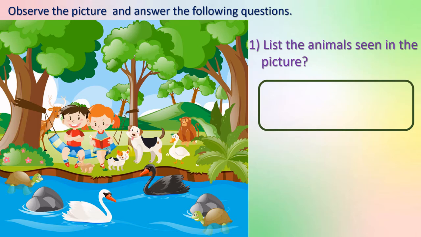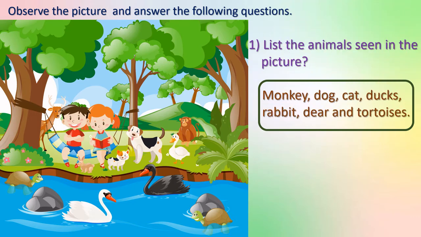Let us list. This is monkey, duck, dog, cat. Here can you see rabbit, deer, tortoise, one more tortoise, and these two are also ducks, right? Okay, let us write here: monkey, dog, cat, ducks, rabbit, deer and tortoises. Ducks and tortoises are more in number, so here we have written ducks and tortoises.